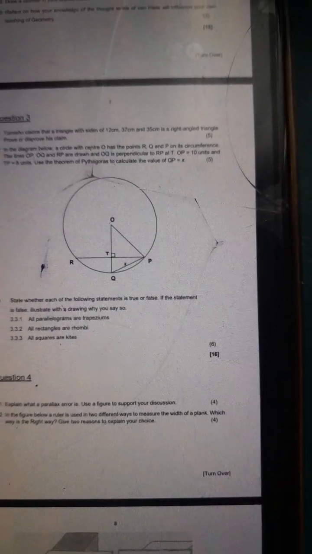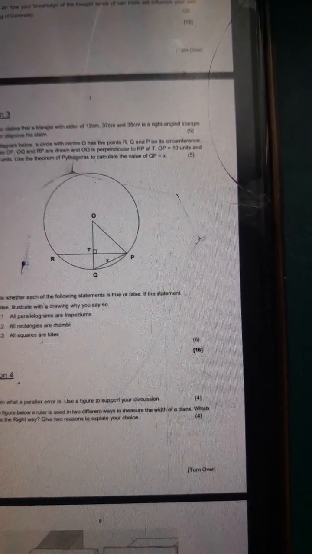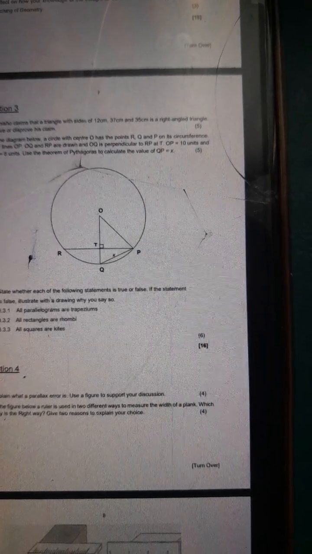Then at 3.3.2, all rectangles are rhombi. False again, because a rectangle has 90 degrees in its corners, while a rhombus is a different story. So we will need to draw a rhombus, right?